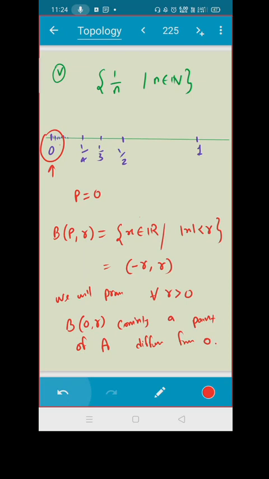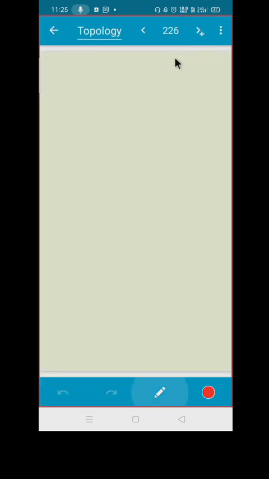So how will you start? Whenever you want some point of this form, what do I need? I am given a radius r. I need a point of the form 1 upon n. So whenever you want a point of this form, you are going to use the Archimedean property, isn't it?